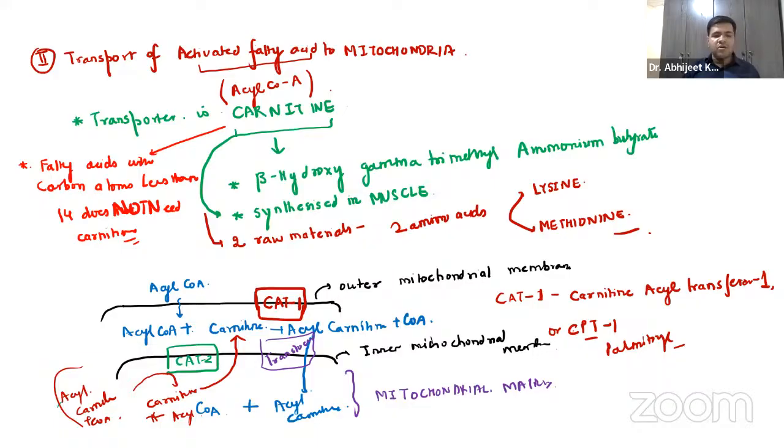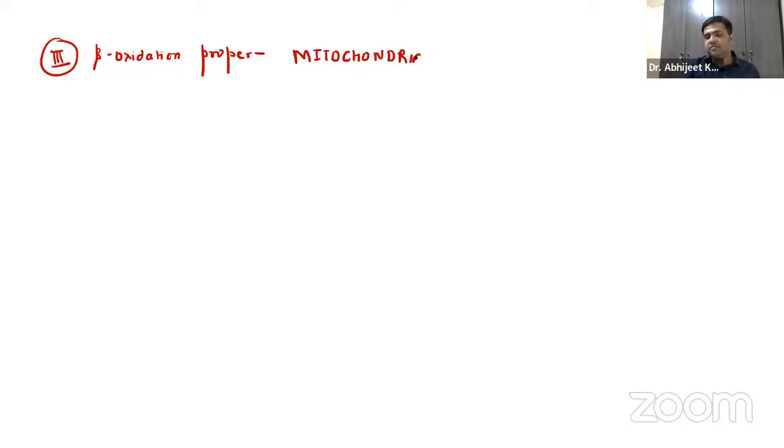Now, coming to the third step, which is the most important, and that is called the beta oxidation proper, right? And remember, guys, this occurs in the mitochondrial matrix. That's why it occurs in the mitochondrial matrix. Now, you already know we have acyl coenzyme A, right?